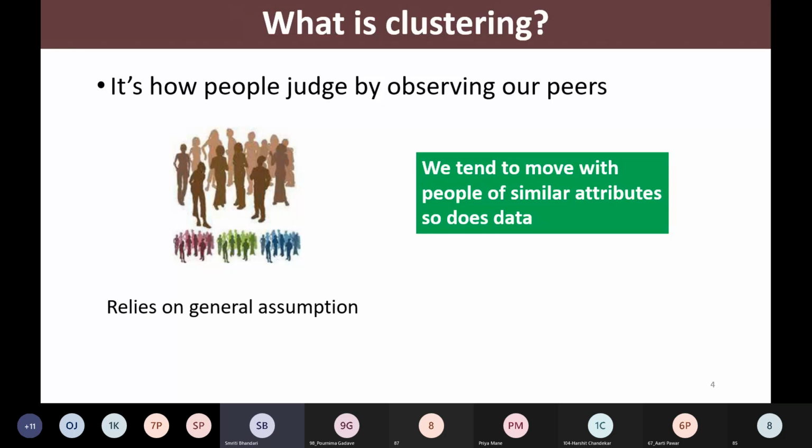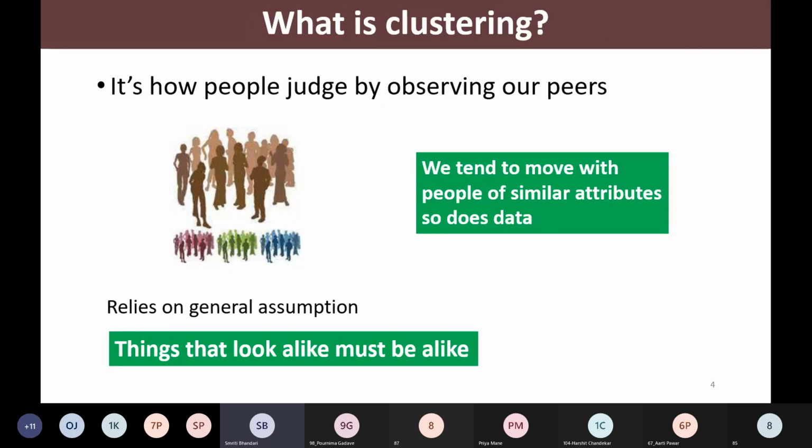So it relies on a general assumption that things that look alike must be alike. This is a very general assumption, and the concept of clustering actually follows this assumption.